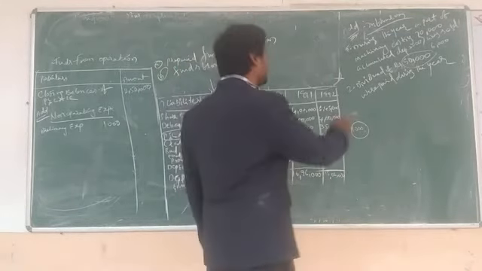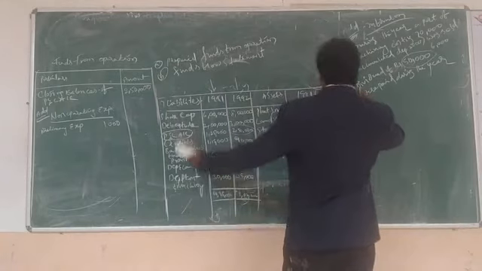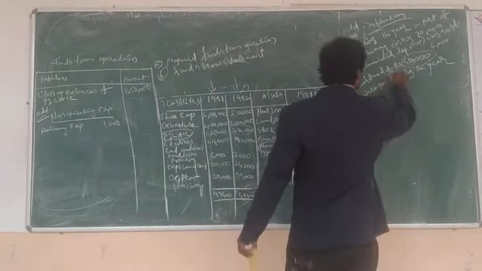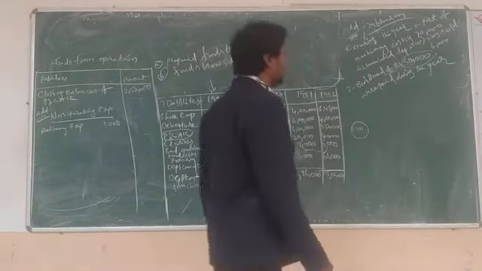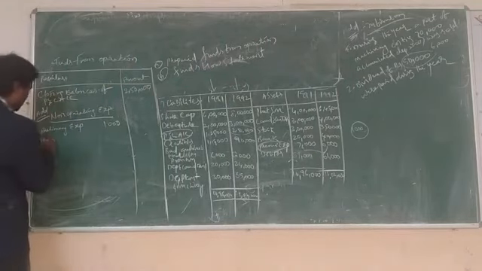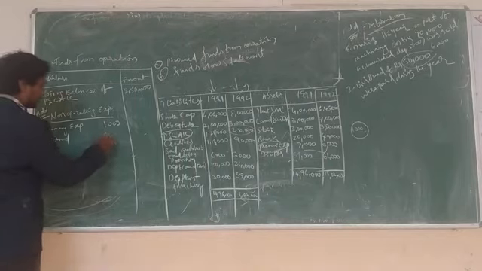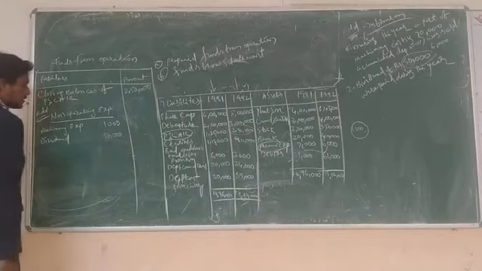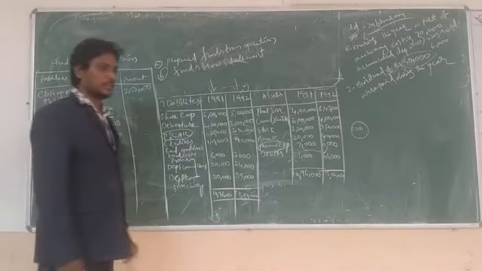That's why dividend is a non-operating expense. Dividend of rupees 50,000 was paid during the year. So dividend 50,000.